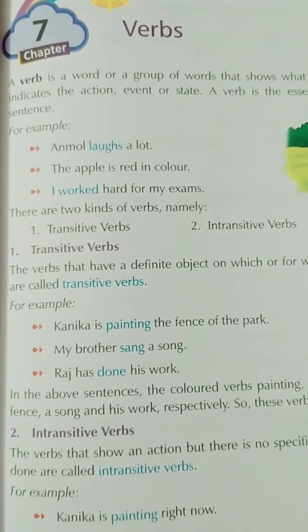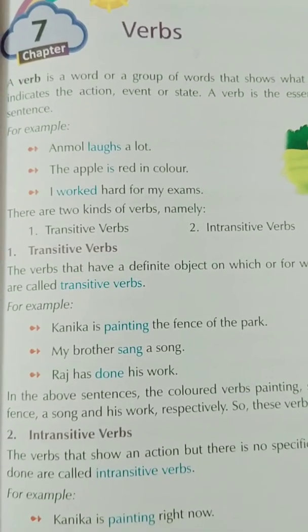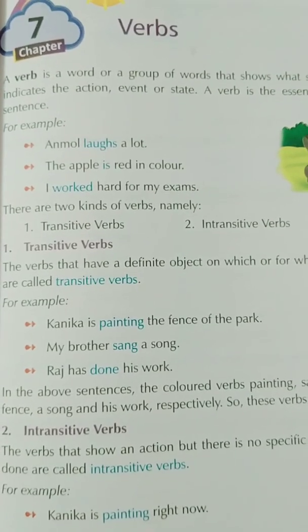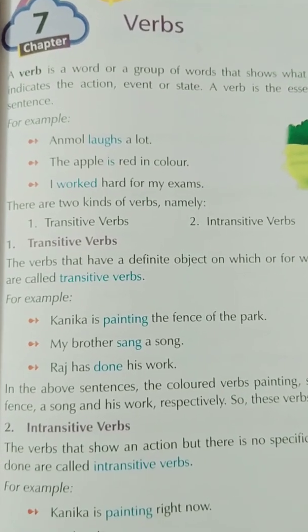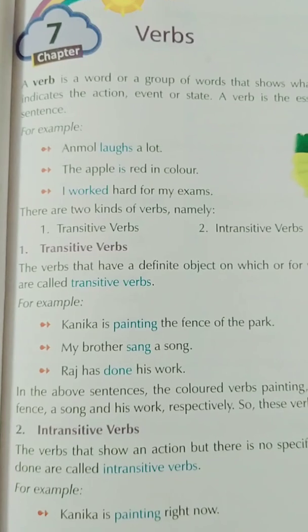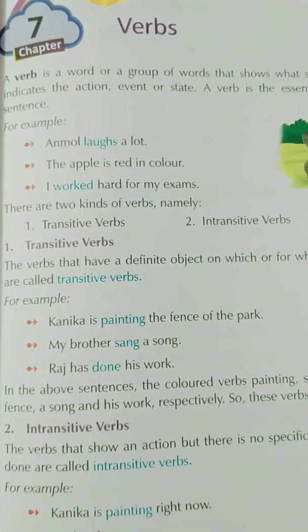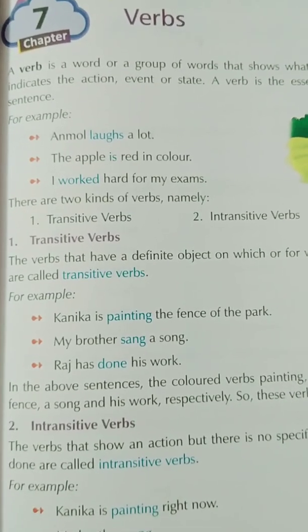For example, Anmol laughs a lot. The apple is red in color. I worked hard for my exams. So these are the verbs which tell about the actions or events of someone and something. Like the apple is red in color. I worked hard for my exam. Anmol laughs a lot. So these are some examples.